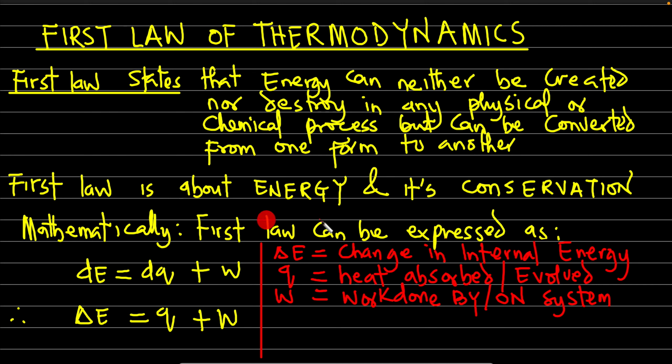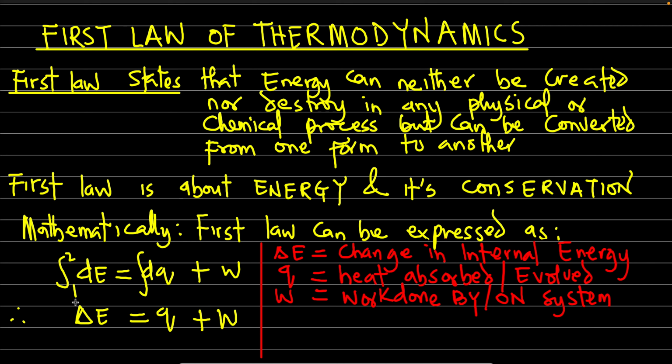Now, mathematically, the first law of thermodynamics can be expressed as follows: dE = dQ + dW. All right, this form is an exact differential. You don't use this particular form to carry out calculations, but we use it to carry out further derivation of formulas. When you integrate this from position 1 to position 2, this is actually an exact differential.